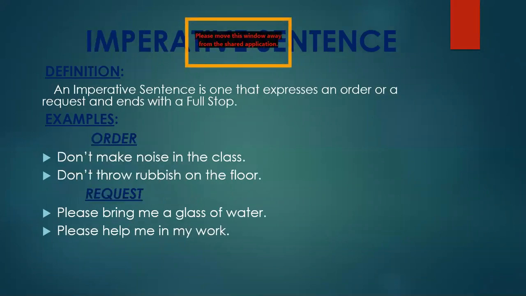Next is the imperative sentence. An imperative sentence is one that expresses an order or a request and ends with a full stop. I have told you there are 2 kinds of imperative sentences. One expresses an order, like don't make noise in the class, and the other one shows a request, like please bring me a glass of water.